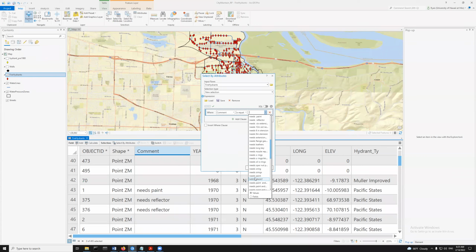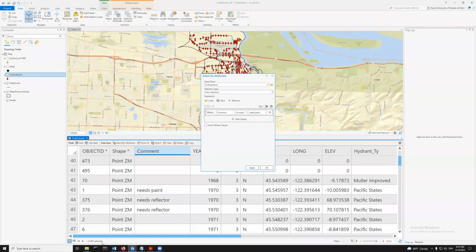All right, so this is actually super important, because if the person doing the data collection is sloppy, or there's 6 different people collecting data and they're writing it in different ways, and they're distracted, and now they've got 2 spaces, or they capitalize needs on some of them but didn't capitalize needs on other ones. So I'm going to just choose the first one that we saw. Need paint. Okay, and I'm going to apply this.